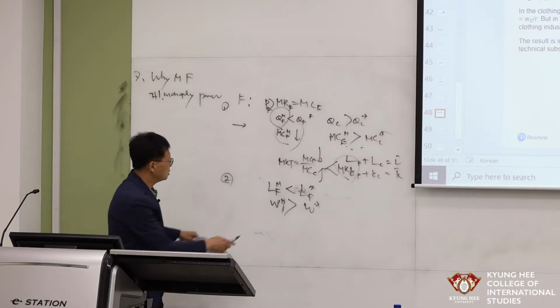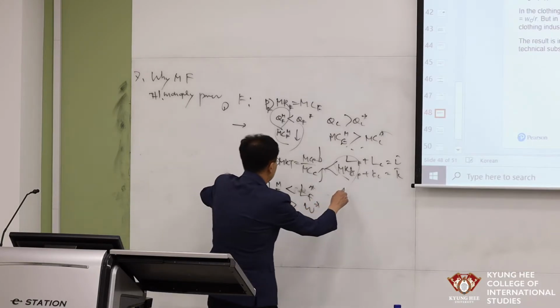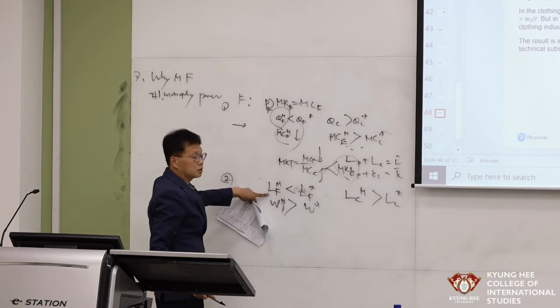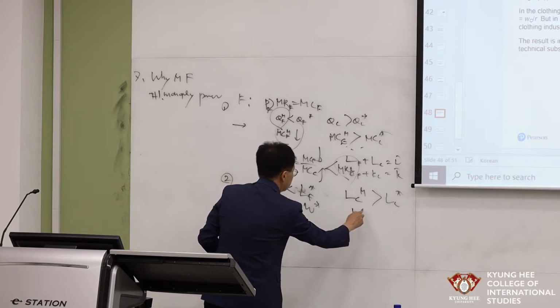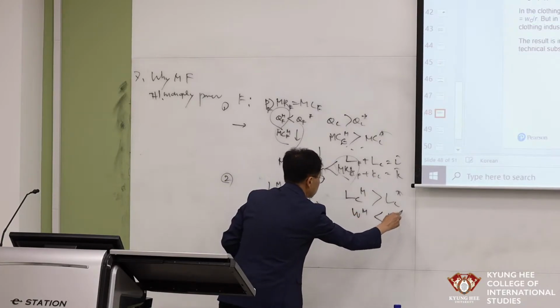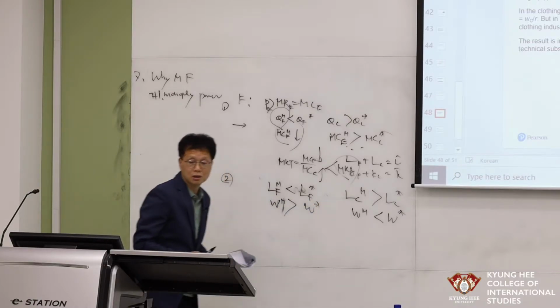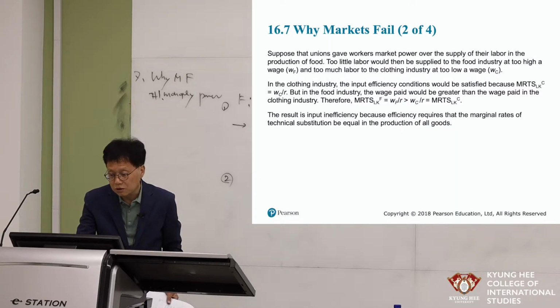This kind of thing happens. This means that a less amount of labor is employed in the food sector. That means labor employment in the clothing sector is greater than in the perfectly competitive case. And the wage rate in this case is lower than the wage rate in the perfectly competitive case. The opposite happens in the other good, the clothing sector. So that is explained here. Too little labor would then be supplied to the food industry at too high a wage rate, and too much labor to the clothing industry at too low wages.